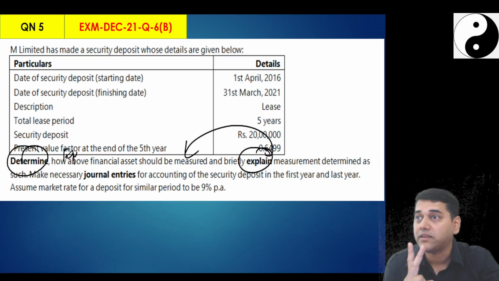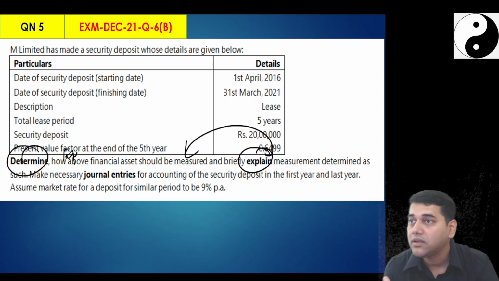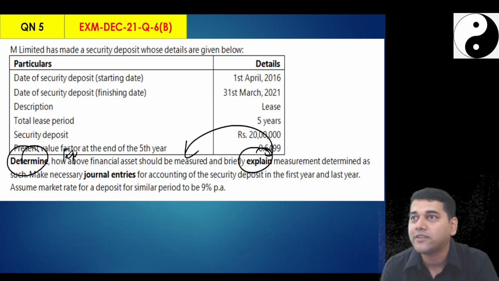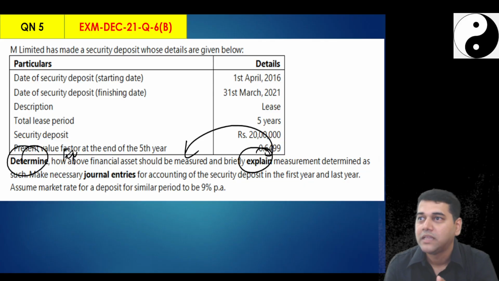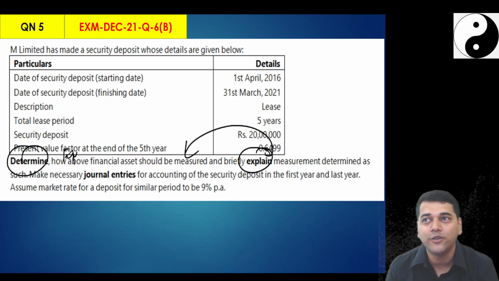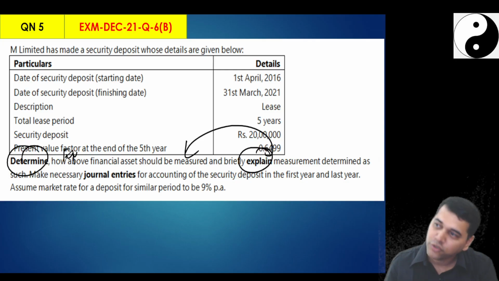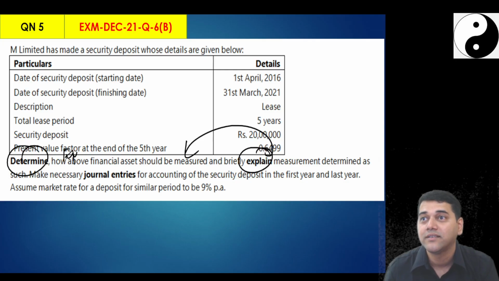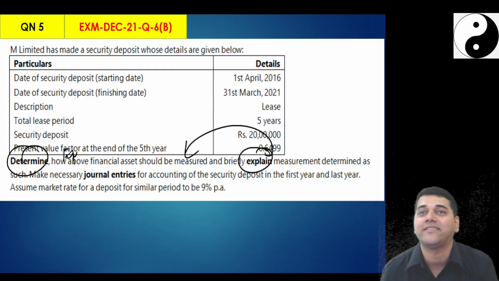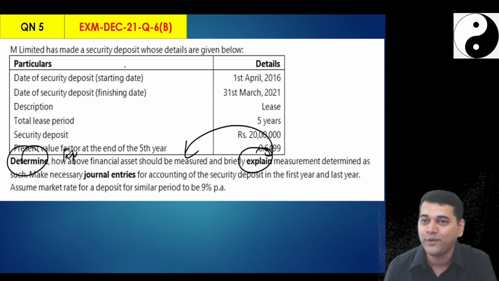Second, they said explain. So should the explanation come before the calculation or after? Before. How did they ask you? So expect this is what the Institute is going to do. First you start explaining and then you do the calculation. The Institute will fool you, not in the study material, but in the exam. Exam questions, right?